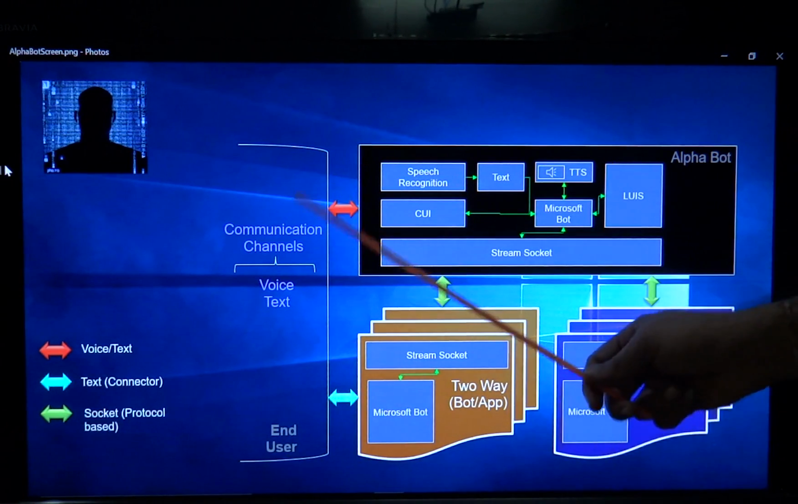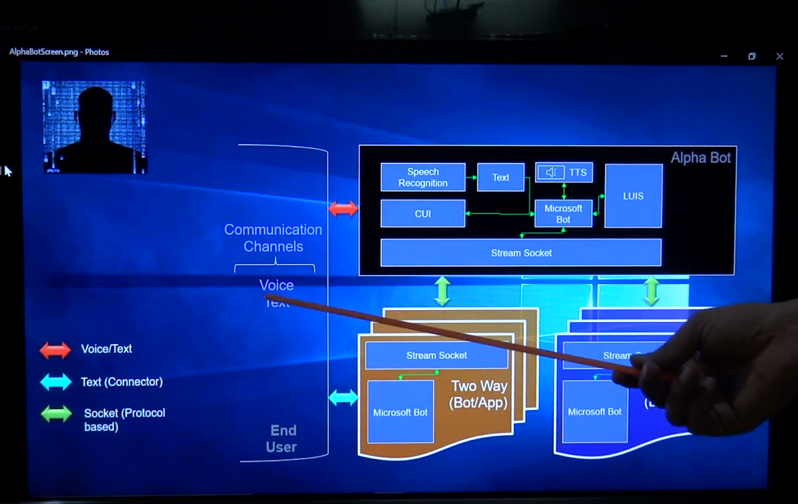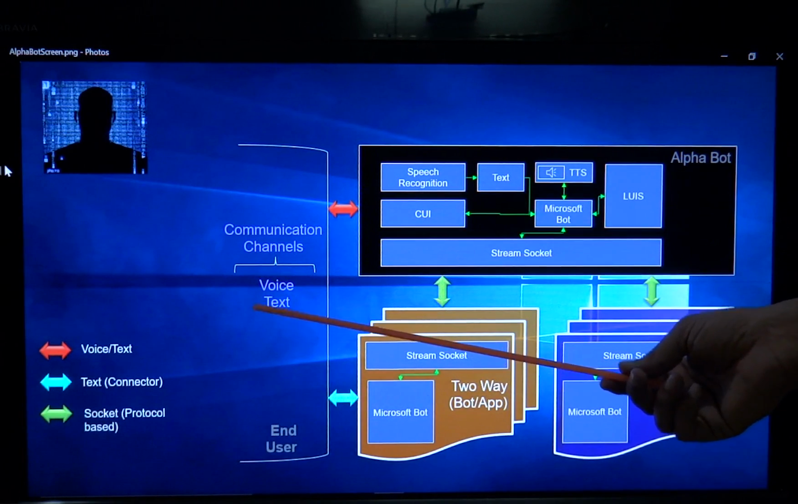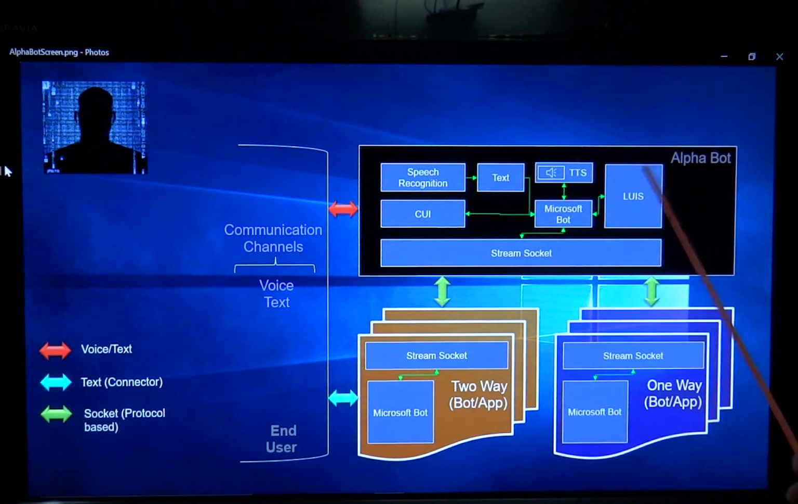The end user can communicate via voice. You can simply talk to it like you're talking to another person, or they can text it via Skype or Kik or any of the connectors available. Second thing is this AlphaBot. But before AlphaBot, I'll tell you about those applications.